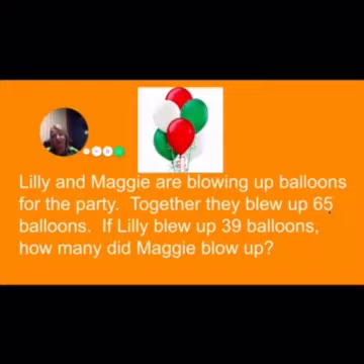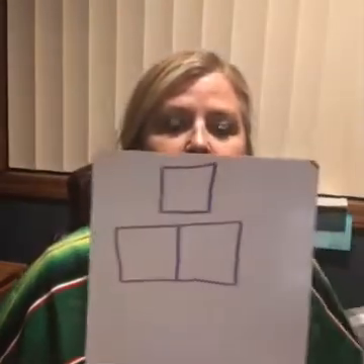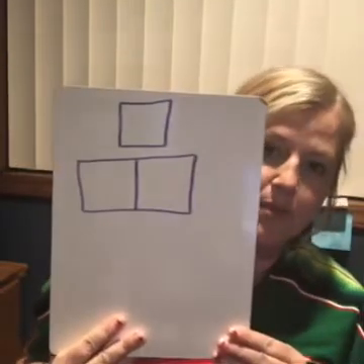No, of course not. So if we know our whole and one of our parts, the easiest thing to do is subtract. But remember, because of fact families, we can either count up to 65, so add 39 plus something, or we can count back 39 from 65. So be thinking about what strategy you want to use. And as I said before on the other one, go ahead and pause now and then restart to see if your answer matches mine.